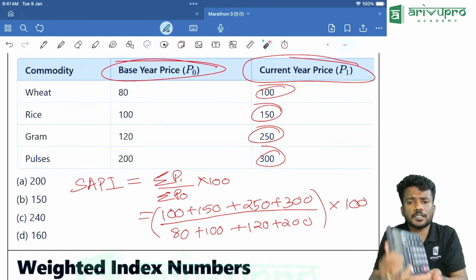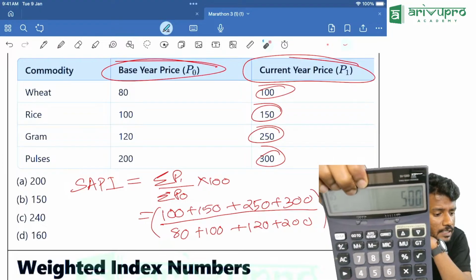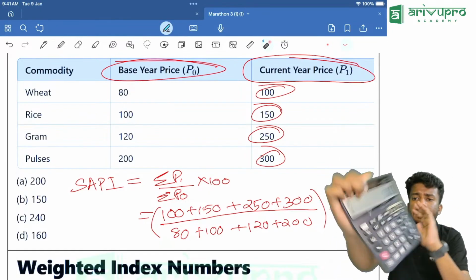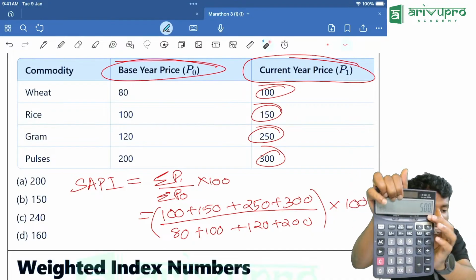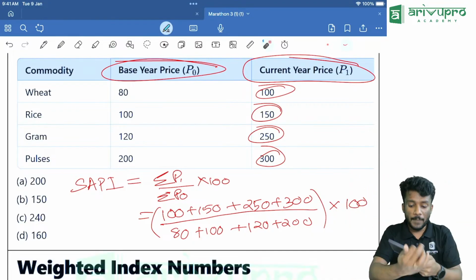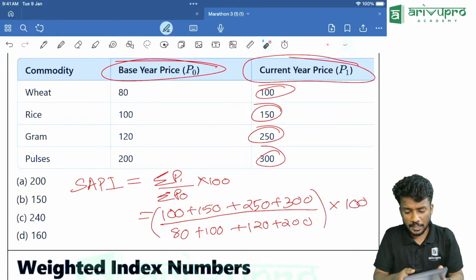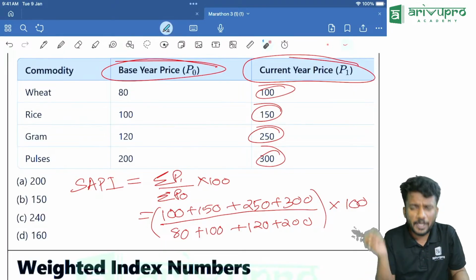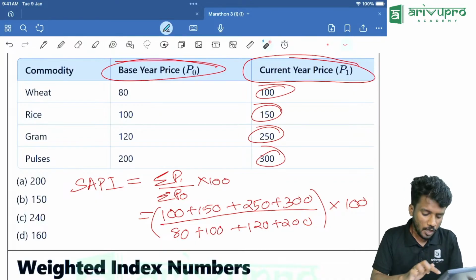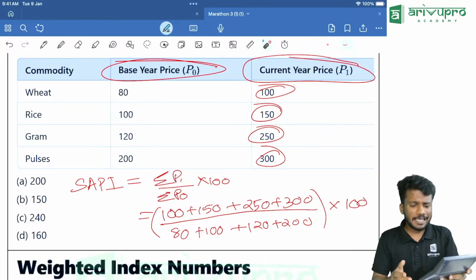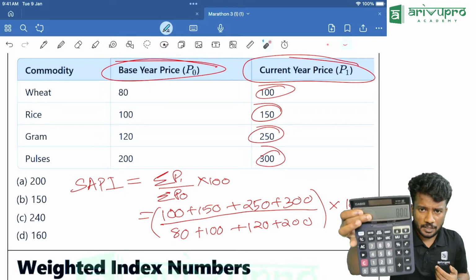So the denominator is how much? You are getting it as 500. Everyone, is it 500? Yes, if you are getting it as 500, click M plus. That means the denominator value, I am adding it to the memory. Now I am going to find the numerator. That is 100 plus 150 plus 250 plus 300. Then click equal to. So you will get 800.